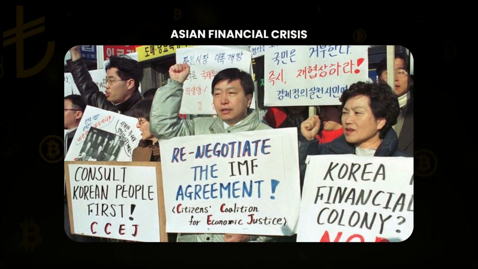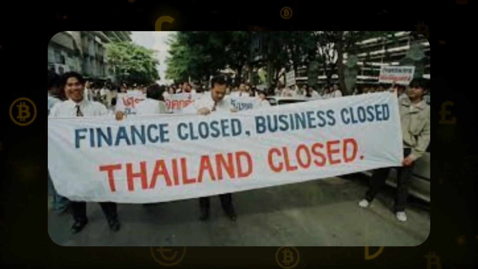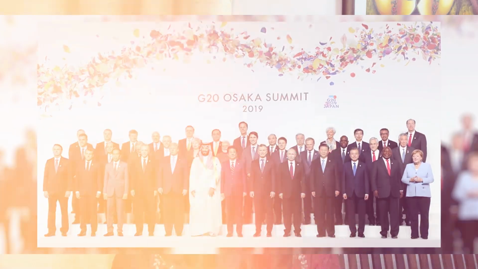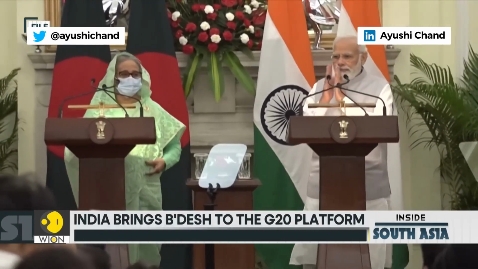So basically the 1990s was a difficult period for the global economy. A lot of countries, especially the East Asian countries, were going through financial and economic turmoil. The Asian financial crisis, which I'll talk about in my next video, was one such event. And the G20 was established to tackle these economic and financial problems. There was also a growing representation that the developing economies were not adequately represented in the global forum, and hence a need for an international forum was felt where these issues could be addressed, and G20 came into being.